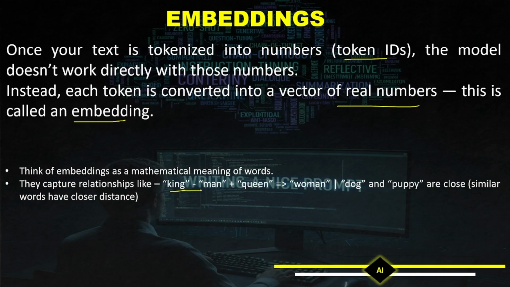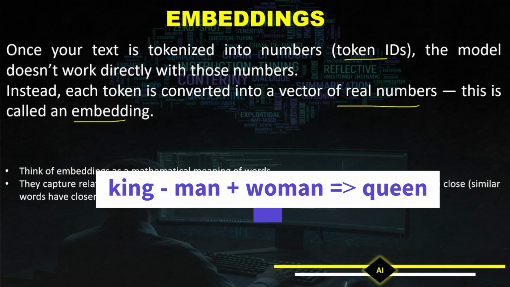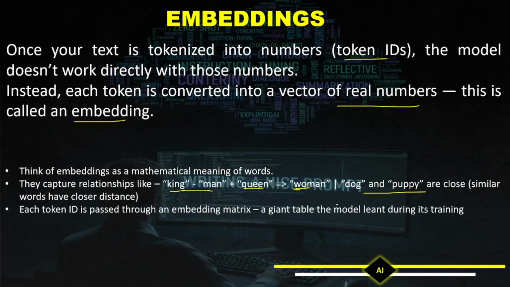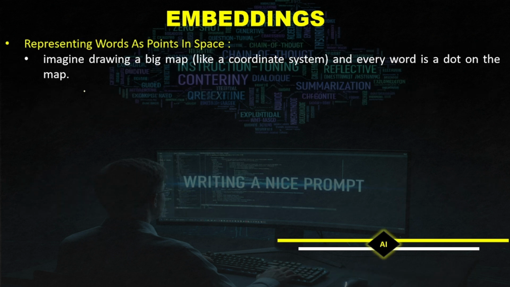For example, king minus man plus woman becomes queen. Dog and puppy are close words here. Each token ID is passed through an embedding matrix and a giant table is prepared. In embeddings, words are represented as points in a space. Imagine drawing a big map like a coordinate system, and every word is a dot on the map.